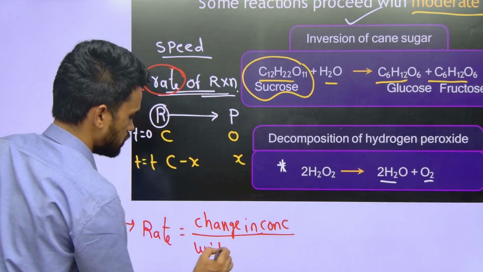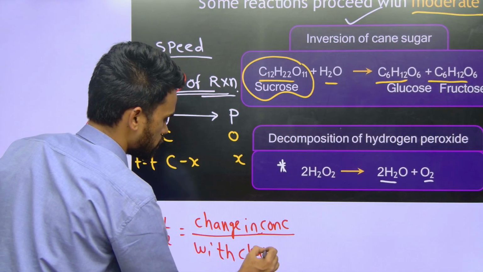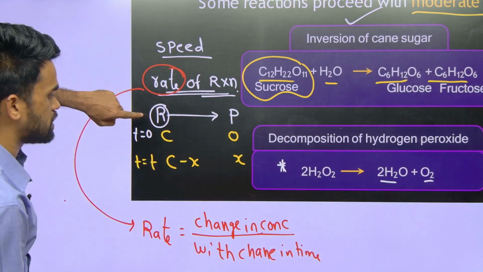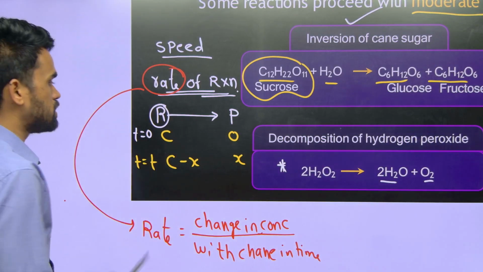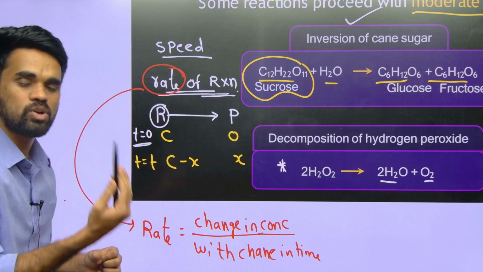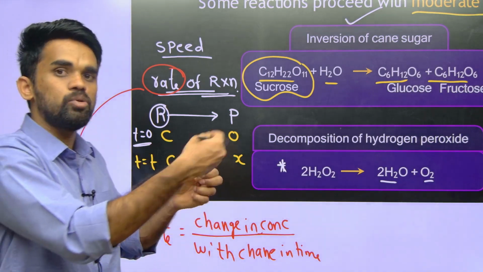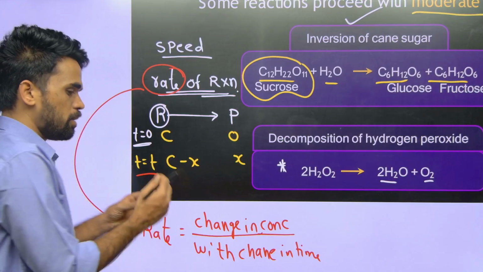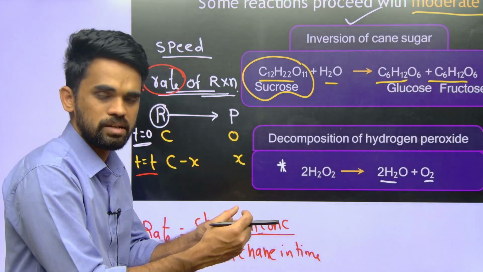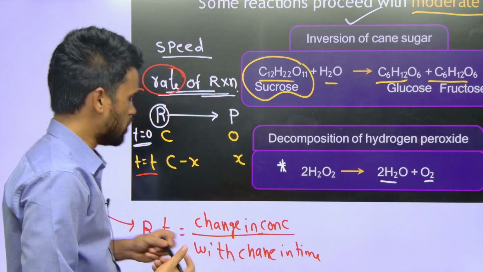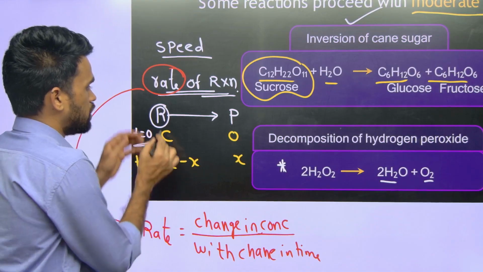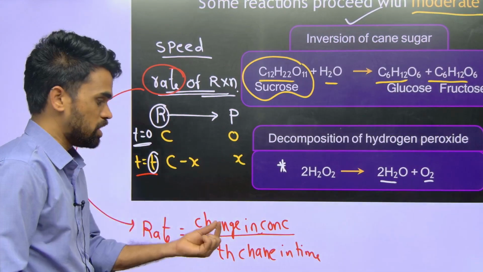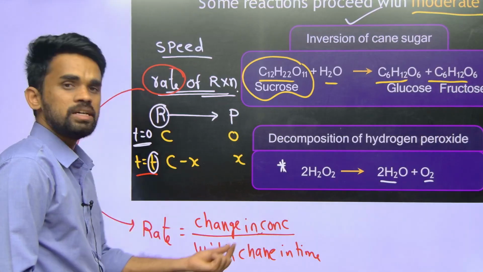So how is this concentration changing with the time? It means at the beginning, time t0 means we are about to start the reaction. Okay, after some time t, maybe you consider it as after some 10 seconds, 10 minutes, whatever it is. Okay, after some time the reactant changes into product, right. So that we call rate, change in concentration with change in time.